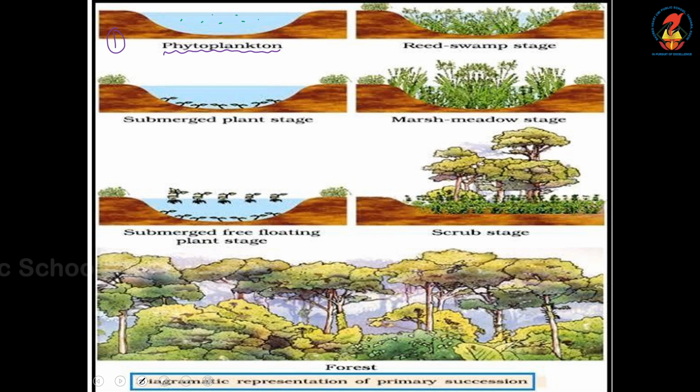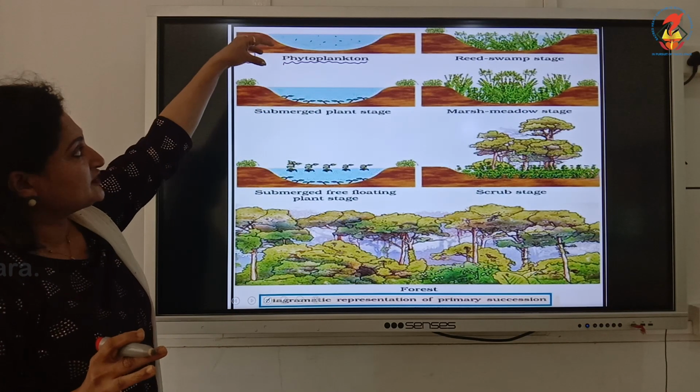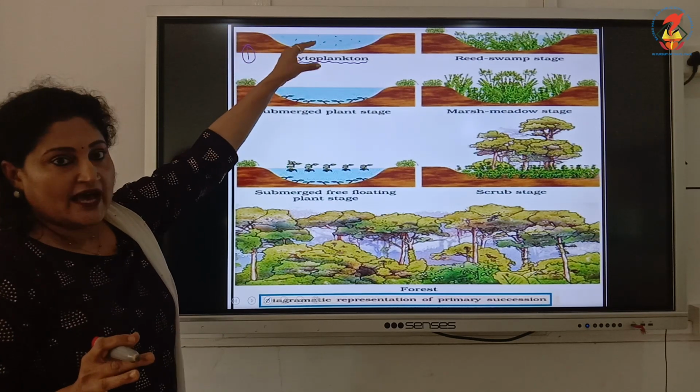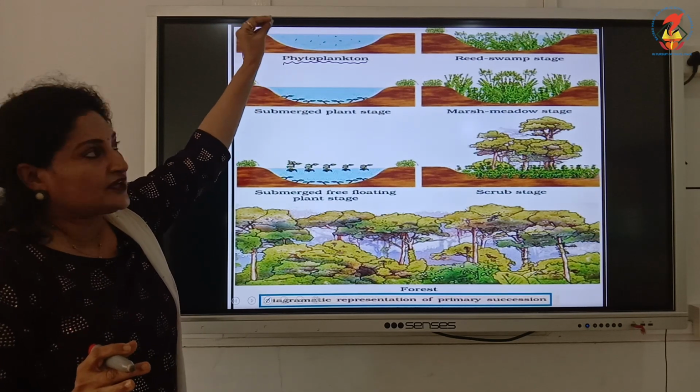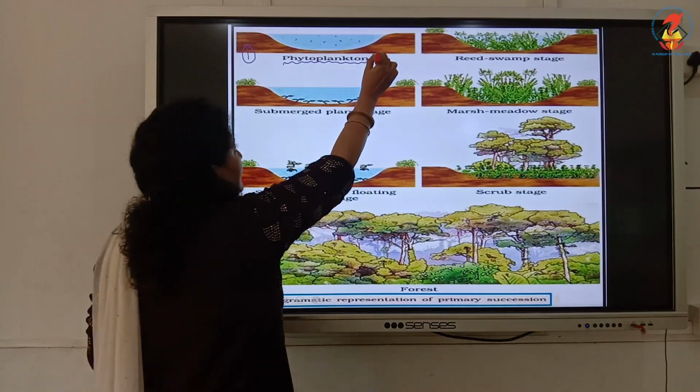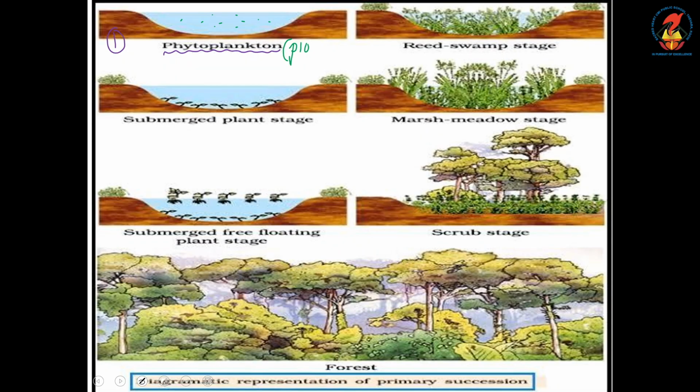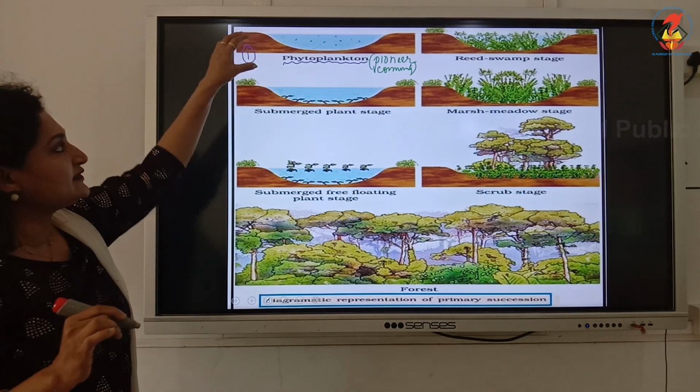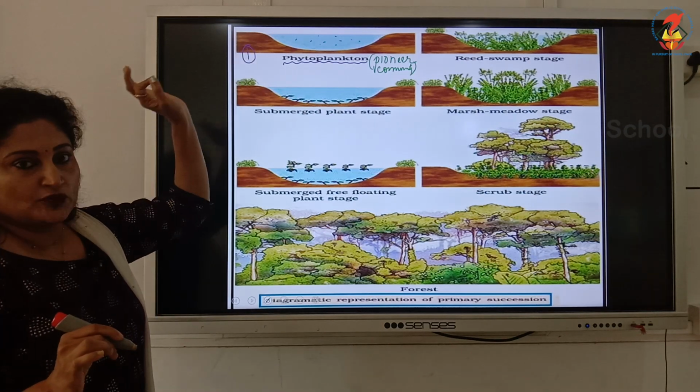So here and there you can see phytoplanktons. These were the first to invade the pond, and because of that, the phytoplanktons can be called the pioneer community. So we have the first community invading the pond, that is the phytoplanktons.